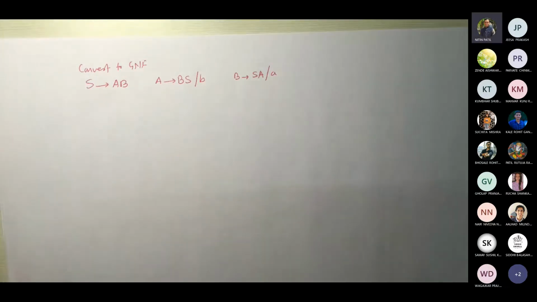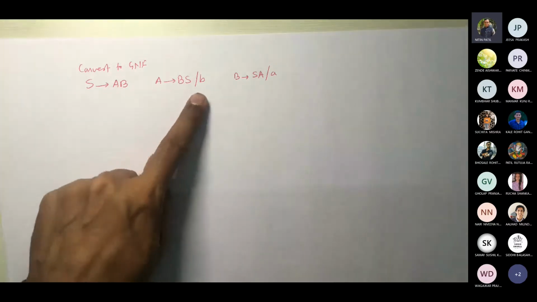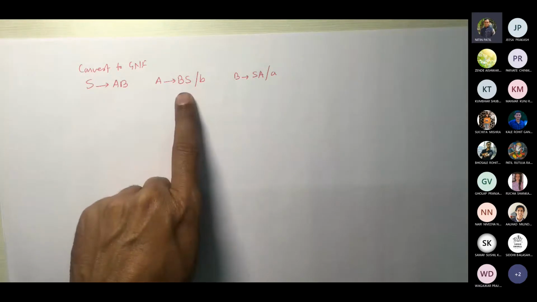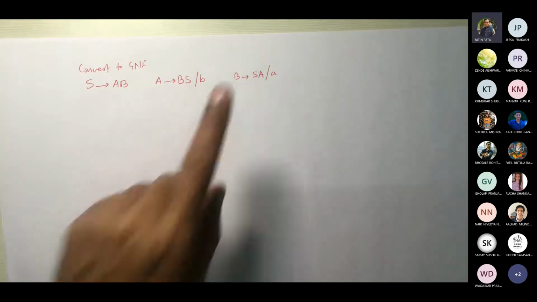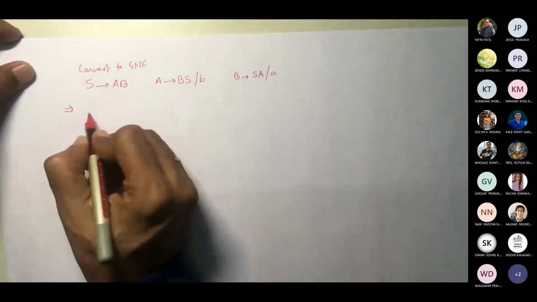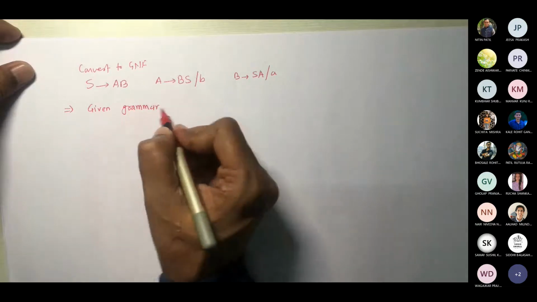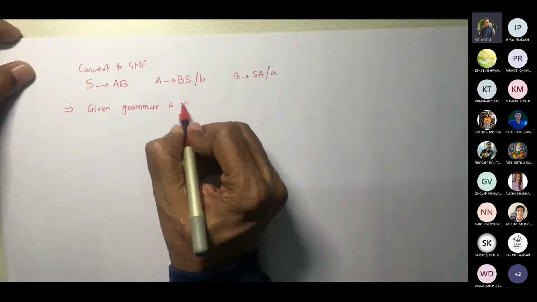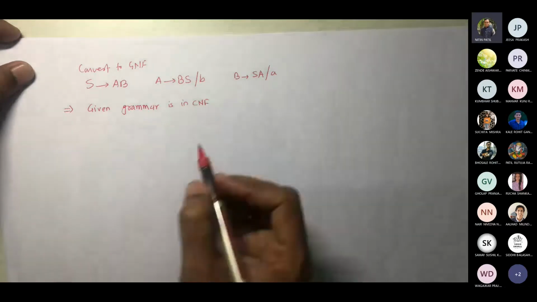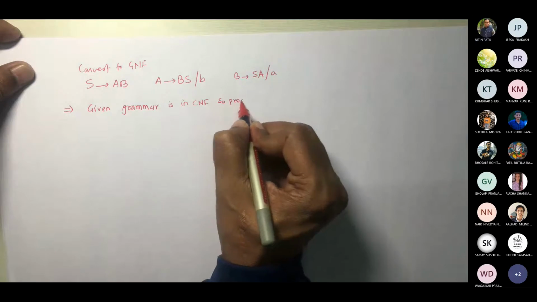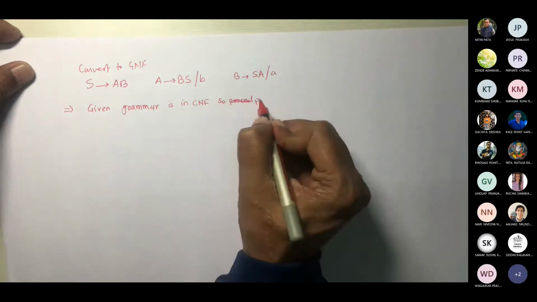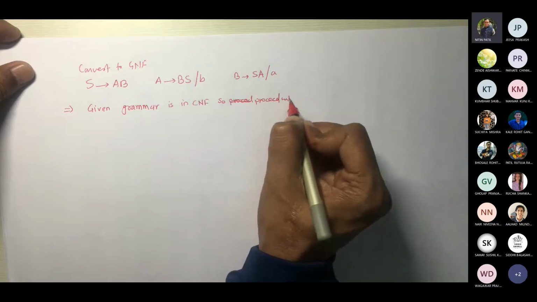Now the given grammar is in CNF. CNF का रूल क्या था? एक तो टर्मिनल चाहिए, चॉम्स्की नॉर्मल फॉर्म. वो चॉम्स्की नॉर्मल फॉर्म में है क्योंकि एक टर्मिनल चाहिए या अदरवाइज 2 वेरिएबल चाहिए, करेक्ट? So we have each production in CNF. Correct. So given grammar is in Chomsky normal form. So, sorry, proceed with next step.